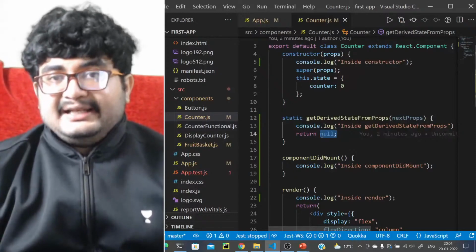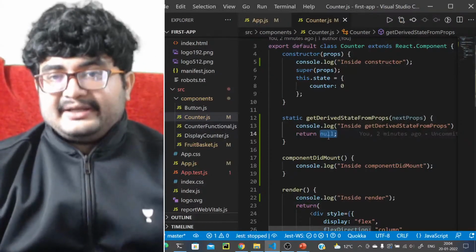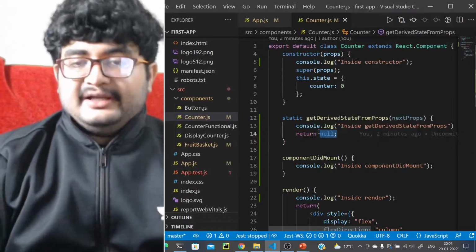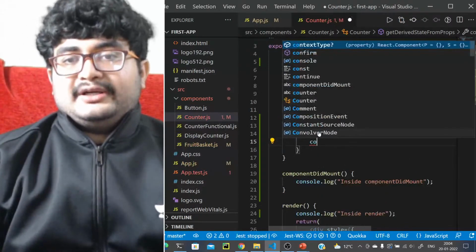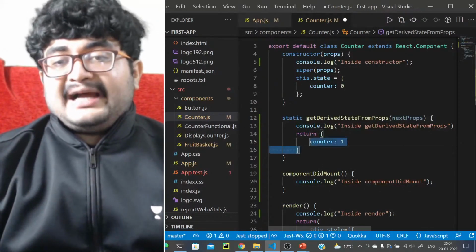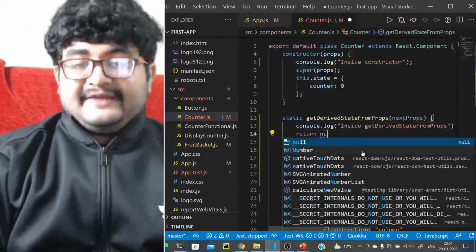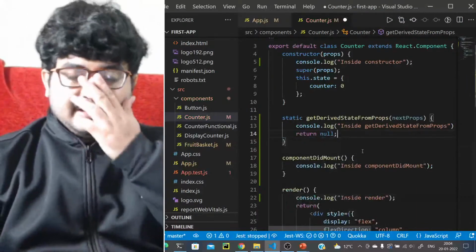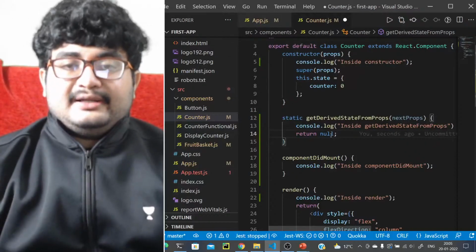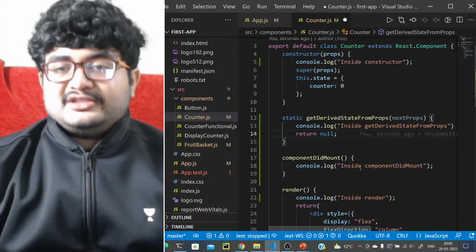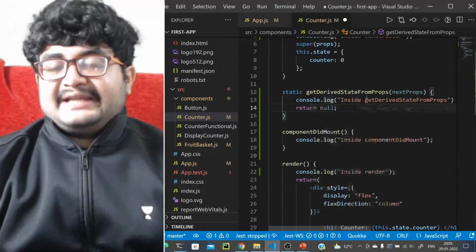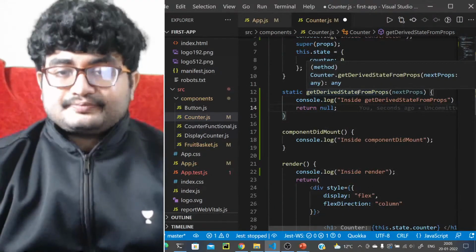If you return null, then no state is updated. But you can definitely return an updated value of the state. Let's say you can return counter is 1. You can definitely return like this, and this will be the updated value of the state. But in case you don't want anything to be updated, you can just return null. And we'll rarely use this, we'll never use this, to be honest. So that's basically static getDerivedStateFromProps.